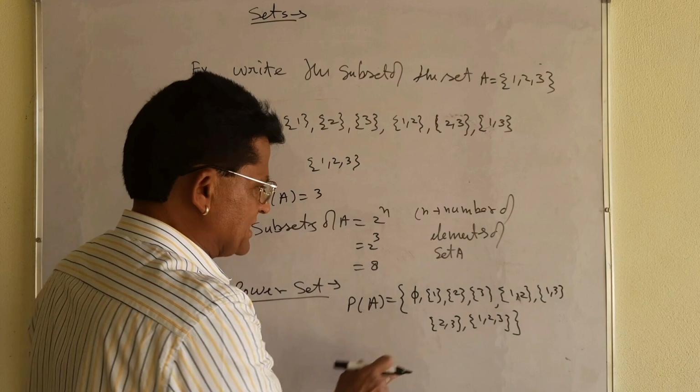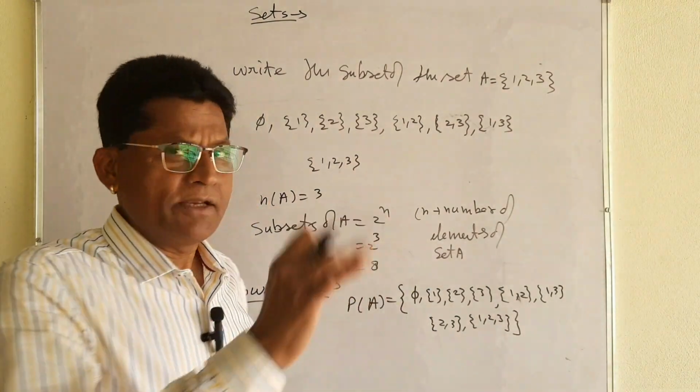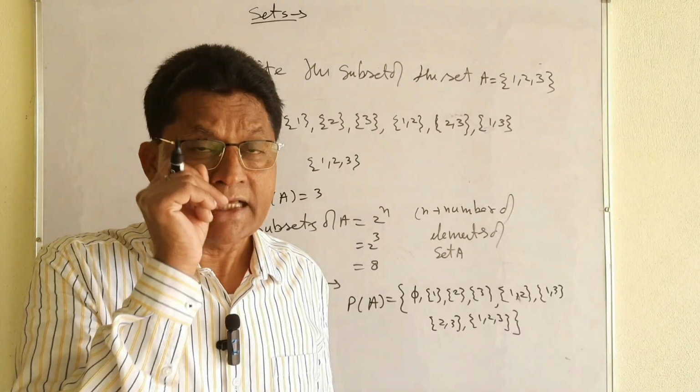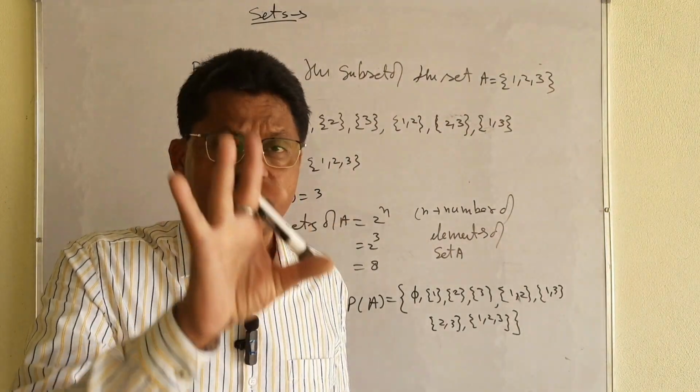These are the elements of the power set. What are the elements of the power set? The power set is the set of all the subsets. Once again I am telling you.